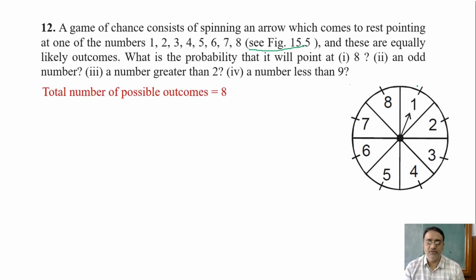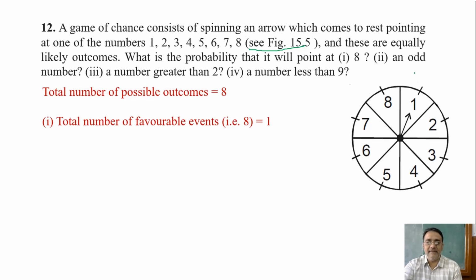So how many total number of possible outcomes here? 8. Very good. And how many number 8 is there? 1. Right. So total number of favorable events, that is 8, is 1. So what is the probability of pointing at 8? 1 upon 8. Very good. 1 upon 8. Now second, how many odd numbers are there?